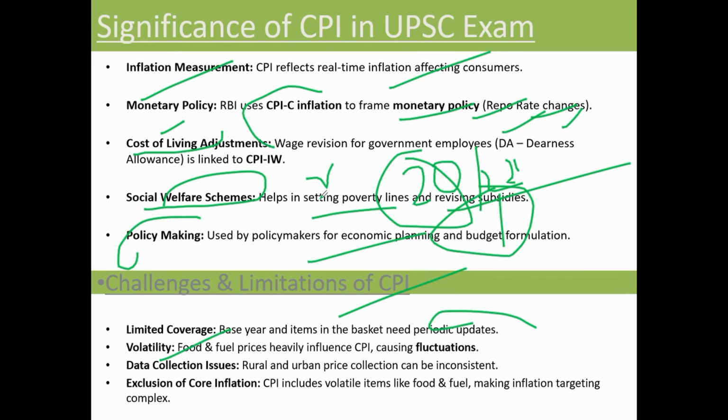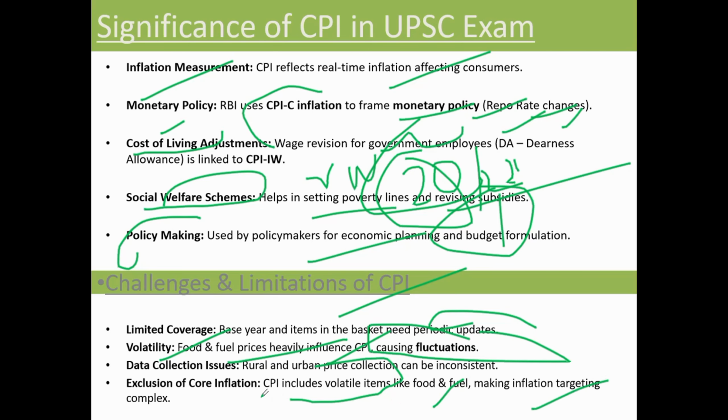Volatility means we have no control over food and fuel prices, because they depend on the market. CPI is heavily influenced by them, causing fluctuation. Data collection mismatch is also there. Exclusion of core inflation: CPI includes volatile items like food and fuel, making inflation targeting complex.